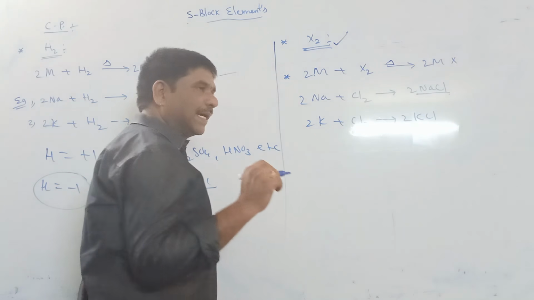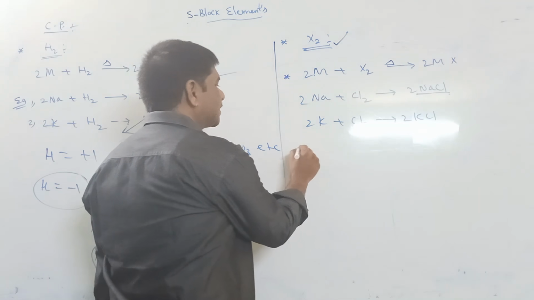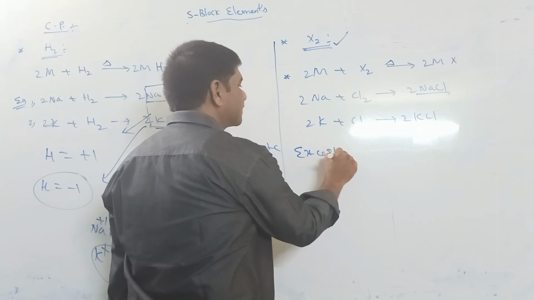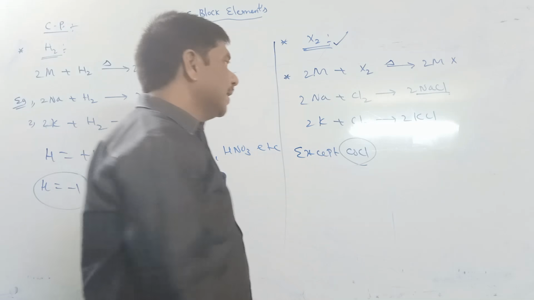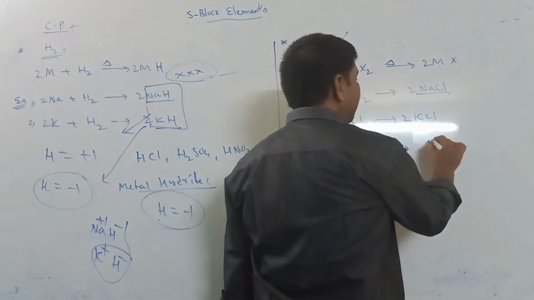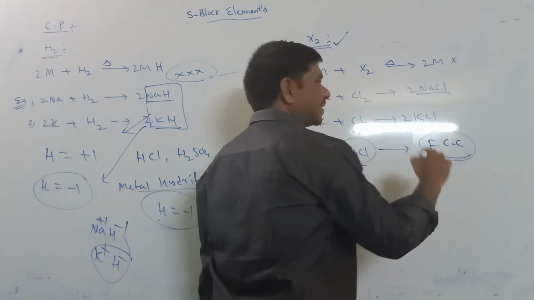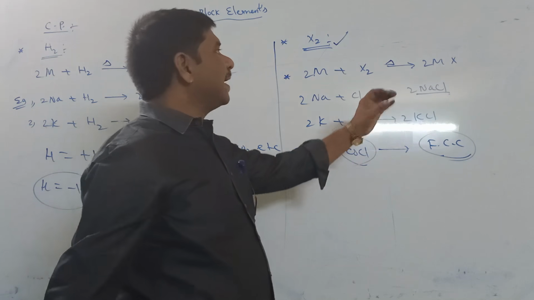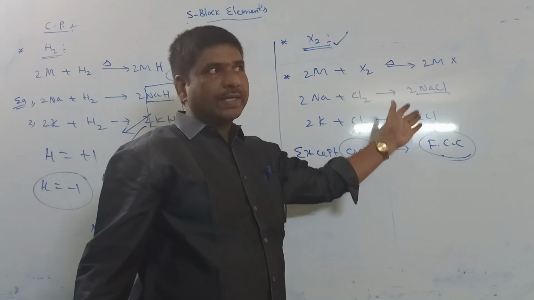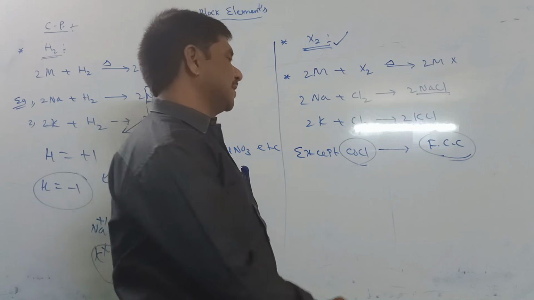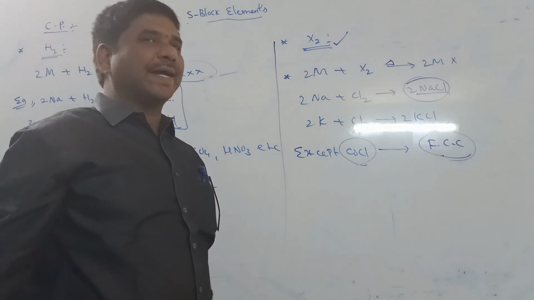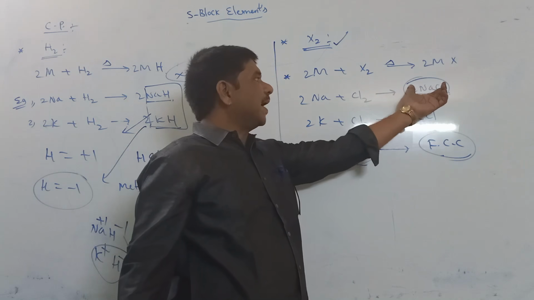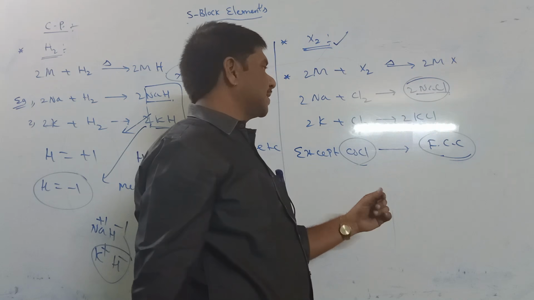In these metal halides, except cesium chloride, all the remaining halides have an FCC structure. These are also ionic halides, ionic crystals. You know that in chemical bonding, NaCl is an ionic crystal, so these are all ionic crystals.